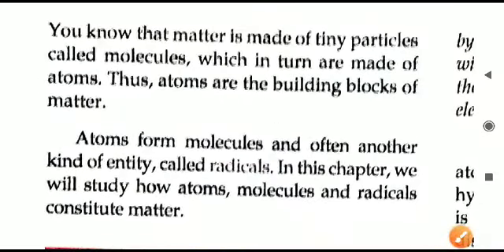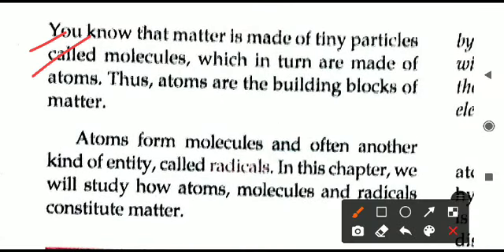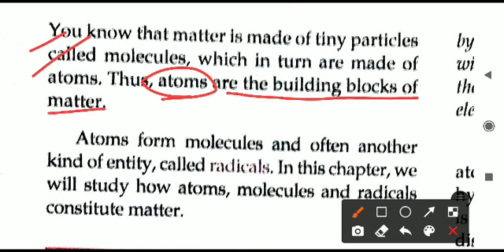So here we begin. The introduction I have already told, you can go through this. So what we finally learn from that is atoms are the building blocks of matter. Matter is made of molecules, but ultimately molecules are not the smallest thing. Even the molecules are made of small particles, which are called atoms. Therefore we call the atoms the building blocks of matter.